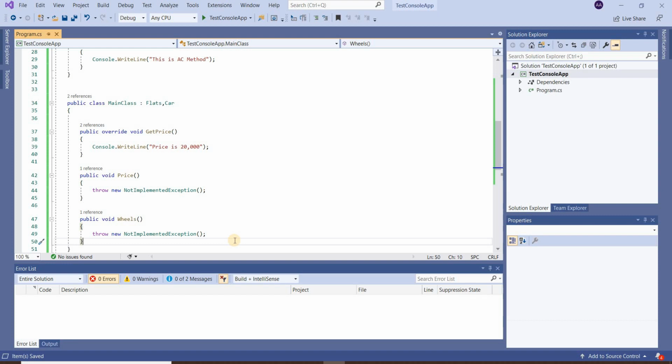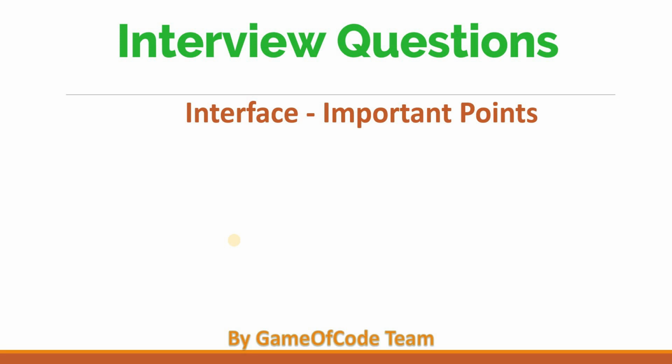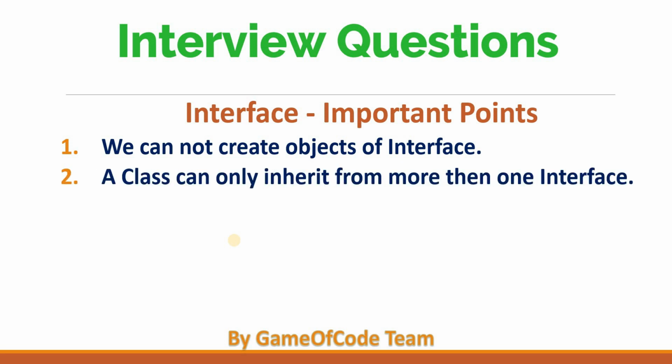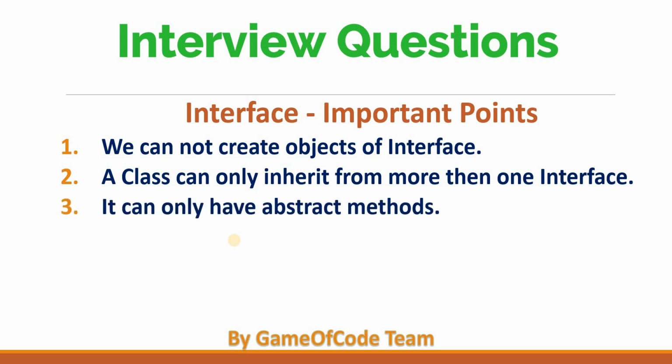So interface is quite similar to abstract class. So we have some important points about interface. First, we cannot create an object of interface. Like an abstract class, we cannot create an object of interface, and through a derived class, we can call the methods of interface. And second, a class can inherit from more than one interface. Means in a class, we can have multiple interfaces and we can inherit from more than one interface. Third, it can only have abstract methods.